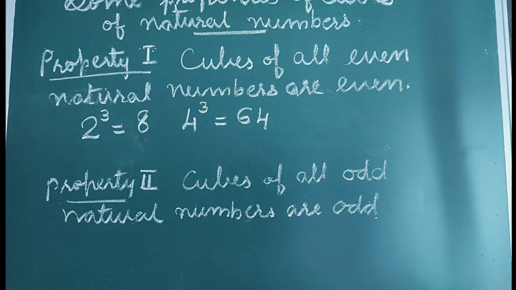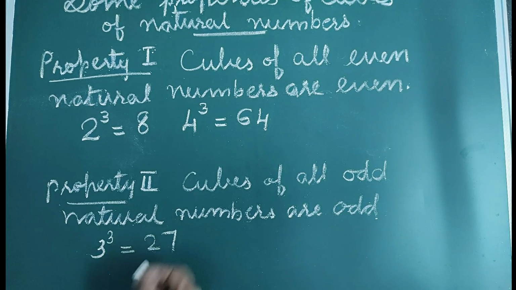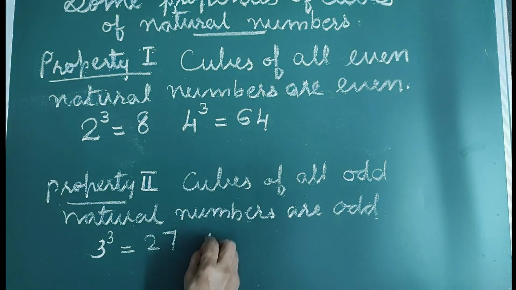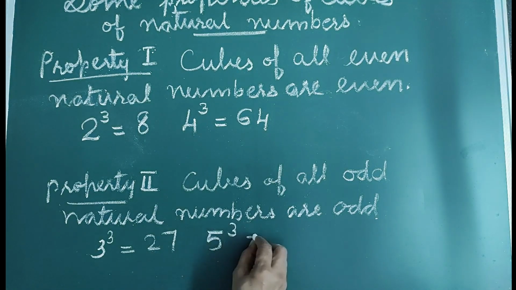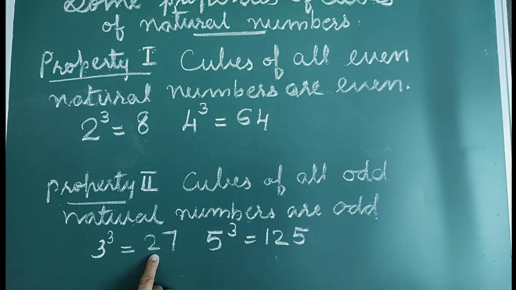Second property, cubes of all odd natural numbers are odd. For example, 3 is an odd number and its cube equals 27. Again, 5 is an odd number and its cube is 125. Here 125 is an odd number, 27 is also an odd number.